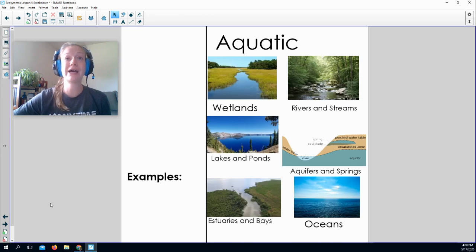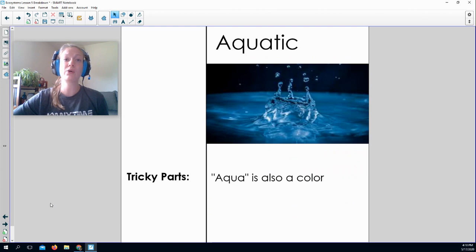Some examples of aquatic ecosystems include wetlands, rivers and streams, lakes and ponds, aquifers and springs, estuaries and bays, and oceans. These are not all of the examples of the places where you might see the term aquatic. These are just the ecosystems that can be aquatic. Tricky parts about aquatic is that the word aqua sounds kind of similar. However, if you know anything about the color aqua, aqua is a blue. You know what else is blue? Water.